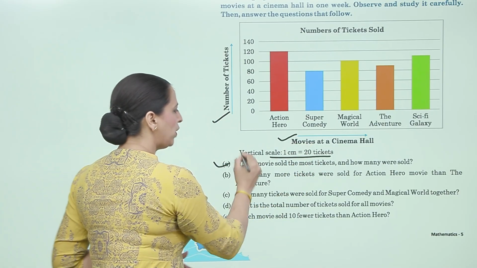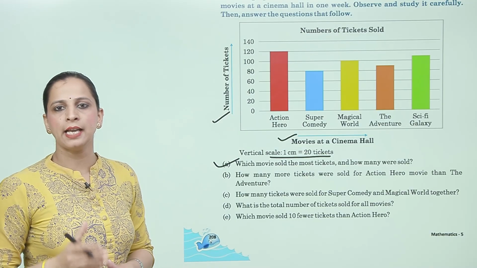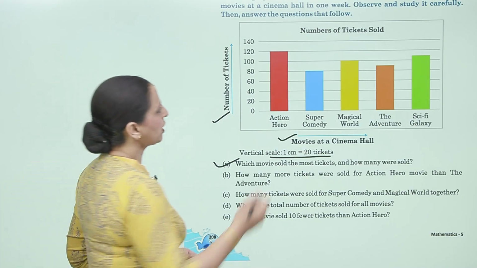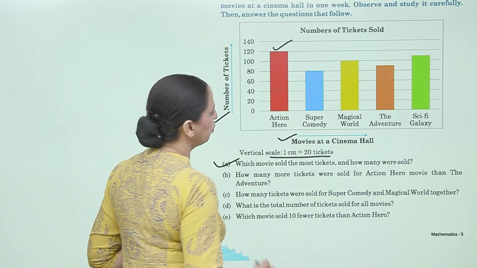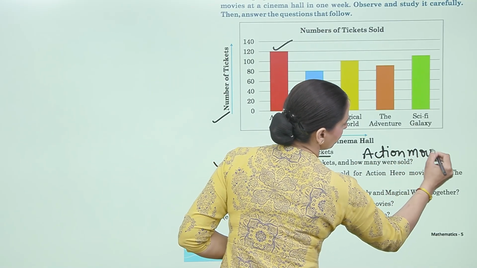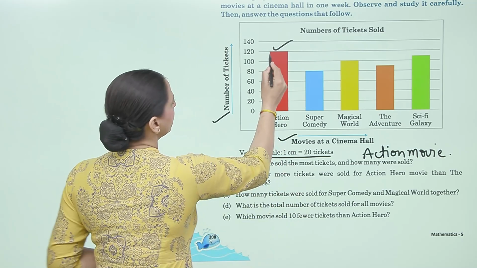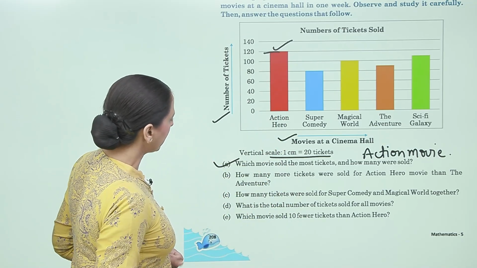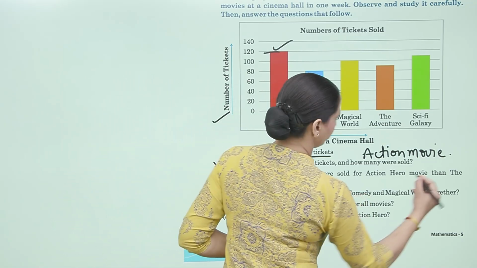Now A: Which movie sold the most tickets and how many were sold? Which has the tallest bar? The action movie. Action movie, and how much? That is 120.